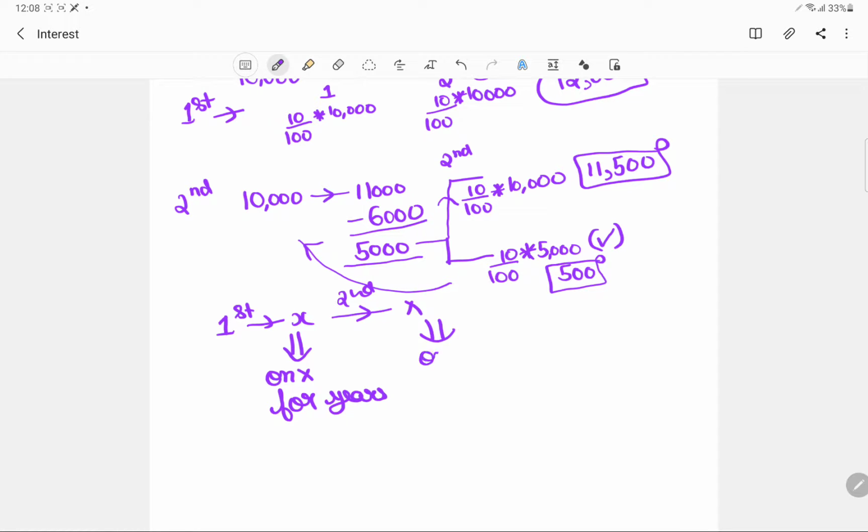So on this X you will save an interest for 2 years, for 1 year, and at the end you again paid this X amount. So you will end up saving some interest. So this is actually what you saved by paying in installments, and that is why the amount that you are supposed to pay at the end is lesser than what it would have been if there were no concept of installments. I think it is clear now.